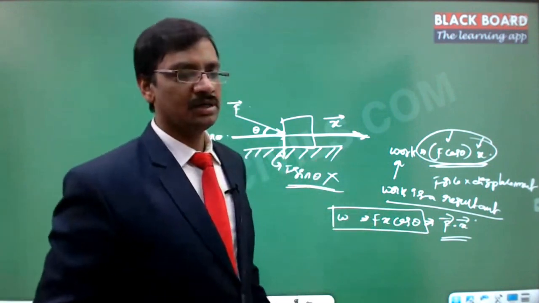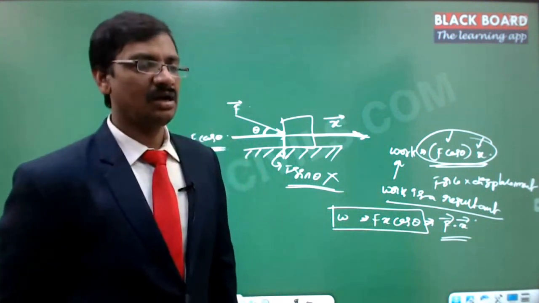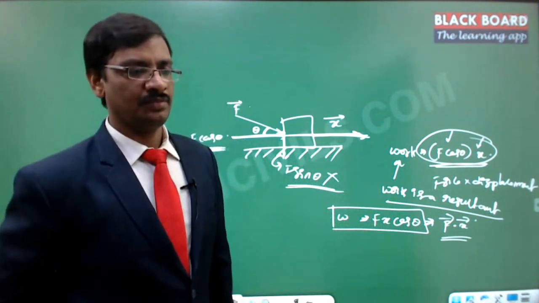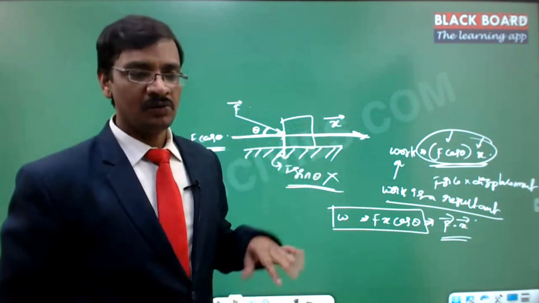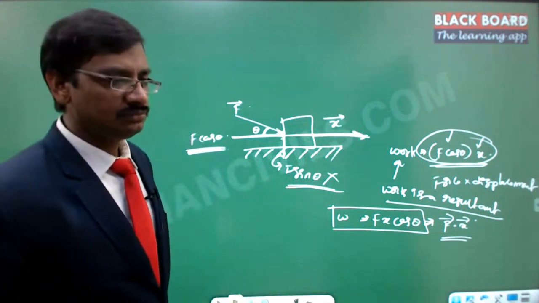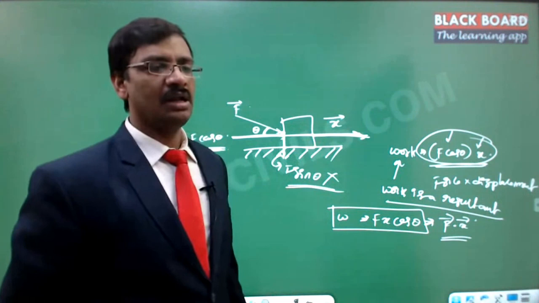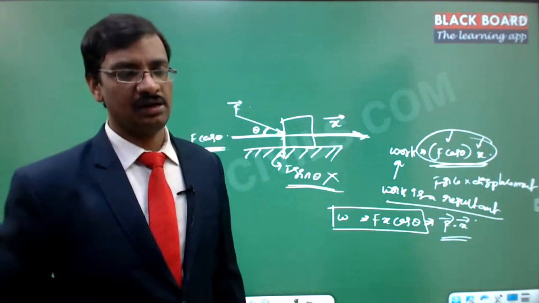And is this dot product a scalar or a vector? Will the resultant be a scalar or a vector? Force is a vector and displacement is a vector. Is work a vector or a scalar? Work is a scalar. Why does it have to be a scalar?